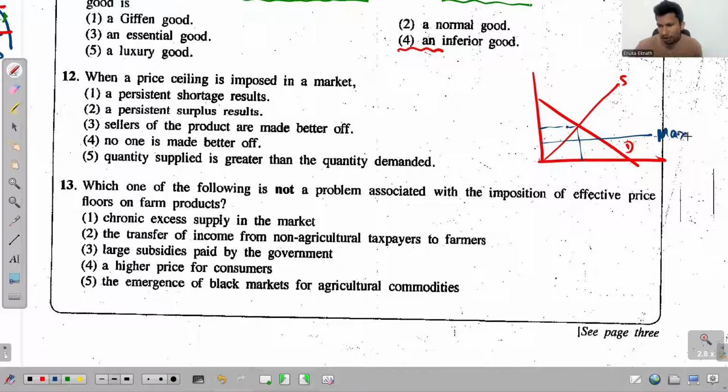Then what will happen? The quantity demanded increases, but as a result of this maximum price, the quantity supplied decreases, which means in simple terms, in the market there is an excess demand. Right?